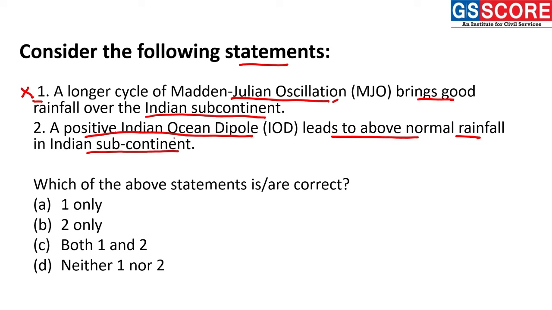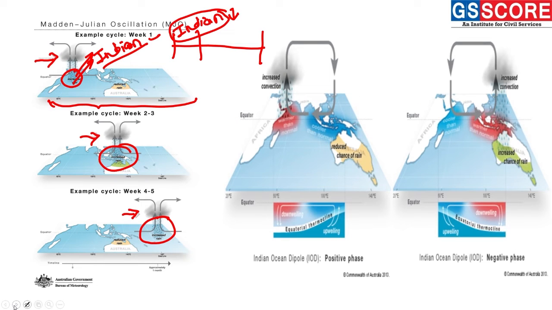Statement 2: a positive Indian Ocean dipole leads to above normal rainfall in the Indian subcontinent. Understanding this through a diagram. The Indian Ocean dipole is the alternate warming and cooling of the Indian Ocean region. Here a dipole is being created.